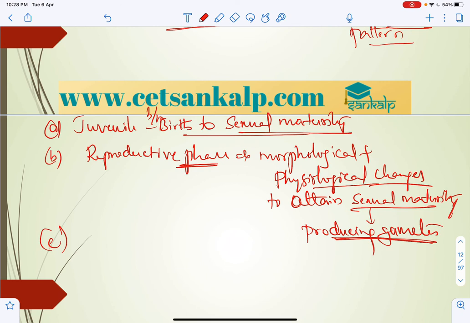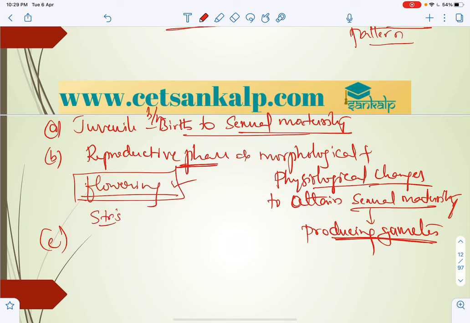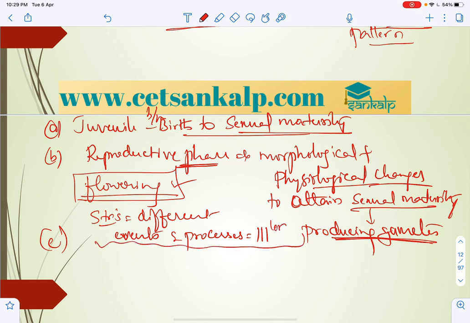And the last one, in plants, in the angiosperms, flowering marks the reproductive phase. The structures are different, but the events and processes are similar. Structurally different, but events and processes are similar, even though they belong to different groups.